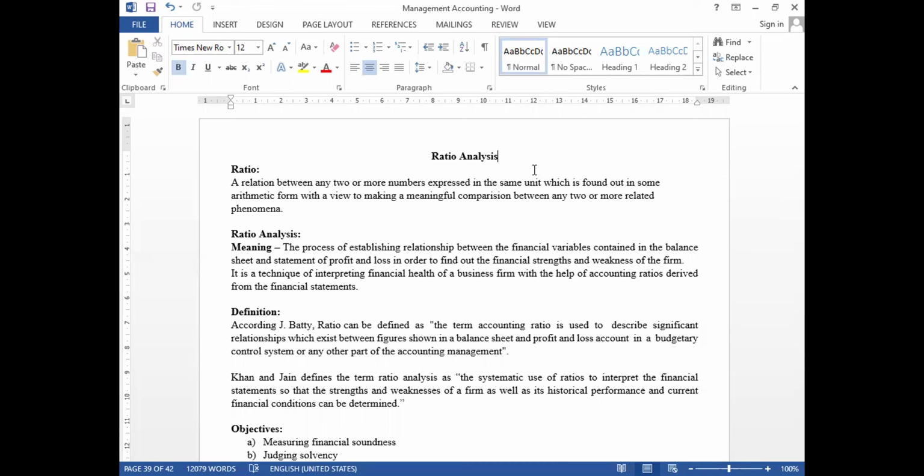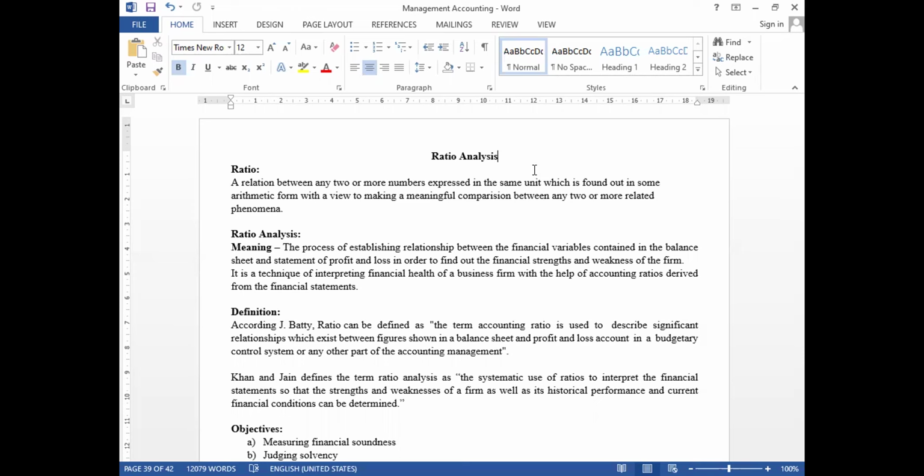Now first we need to know what a ratio is. In layman's language, a ratio explains the relationship between two variables. It may be two numericals or anything, expressed in the form of a unit.